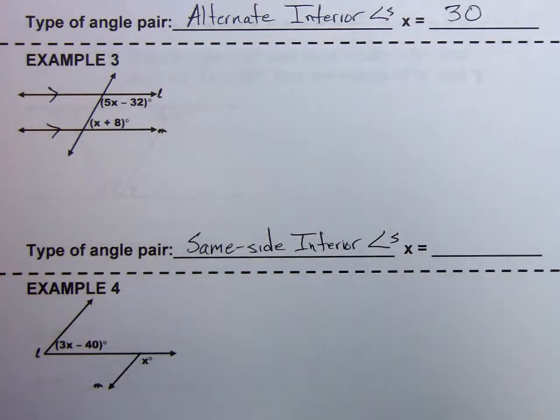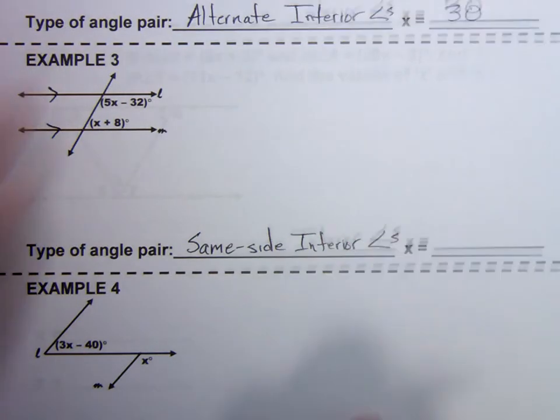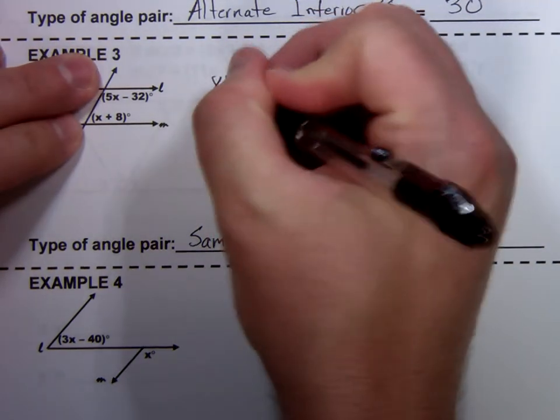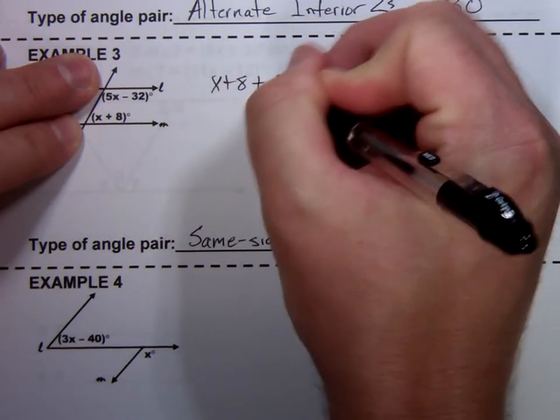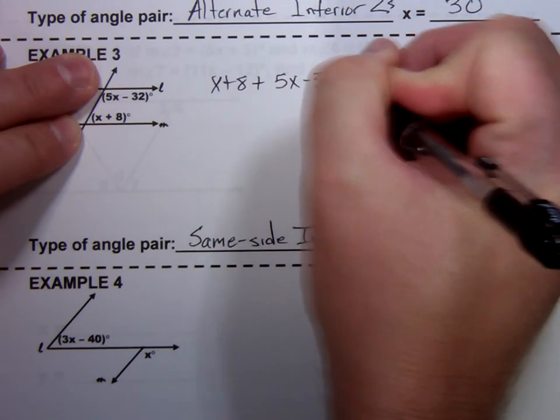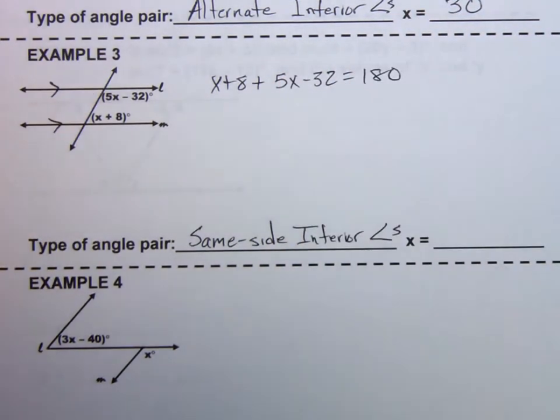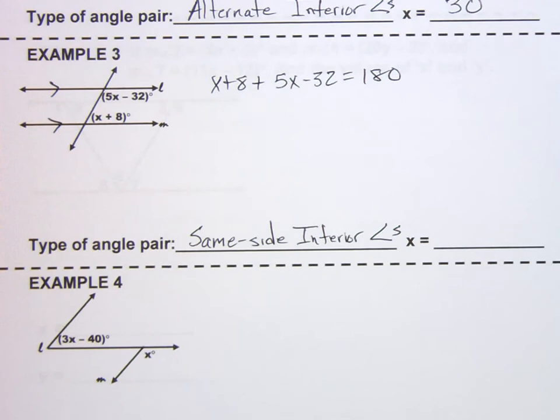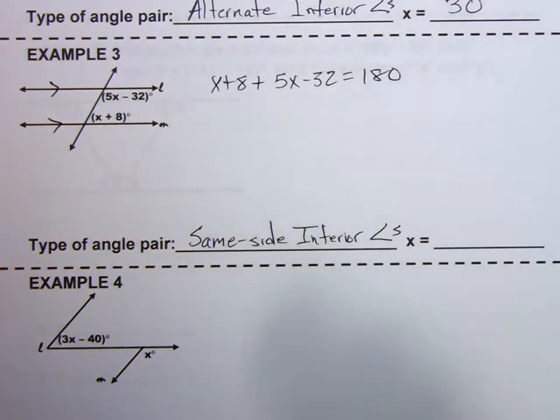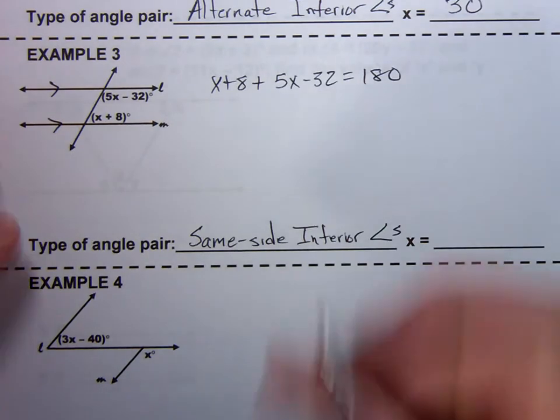So I take that information and set up an equation just like that. If I know they add up to 180, I'm going to add them together and set it equal to 180. So I add those two angles together, set it equal to 180, because I know they're supplementary because they're same side interior angles and these lines are parallel. From here, we're solving the equation.